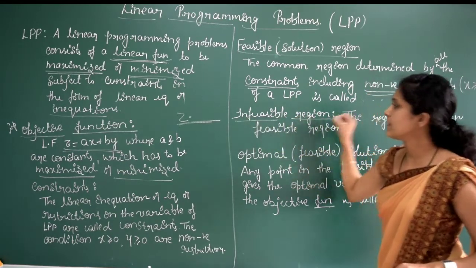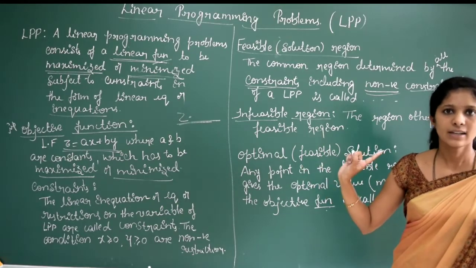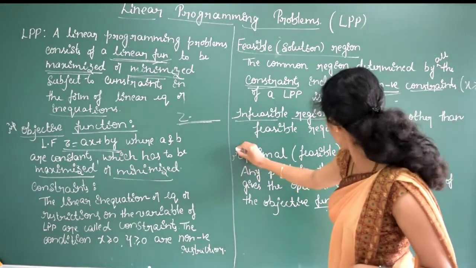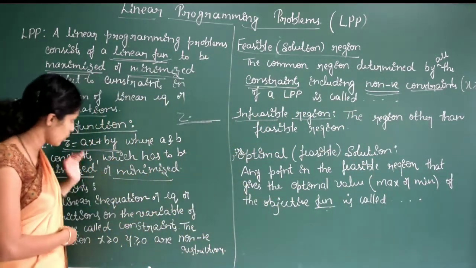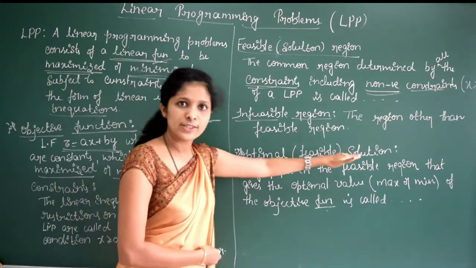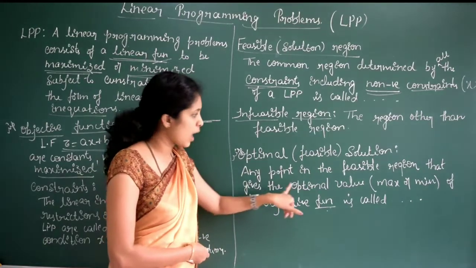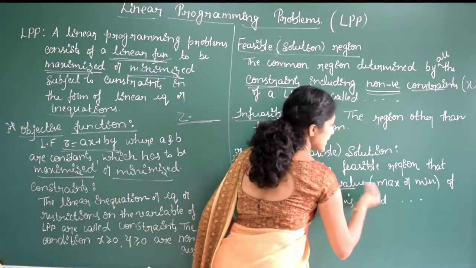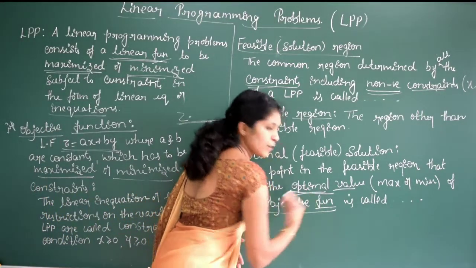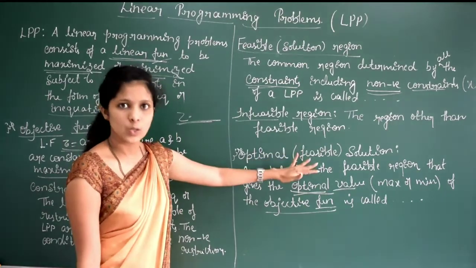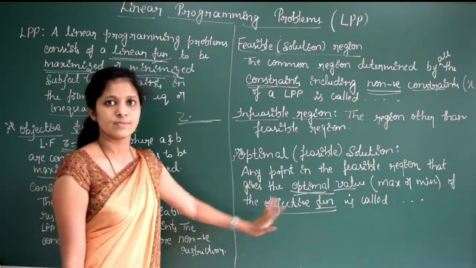Next is the infeasible region. The region other than the feasible region is called the infeasible region, and this is the optimal or feasible solution. These two are very important: the objective function and the optimal or feasible solution. Any point in the feasible region that gives the optimal value, meaning either the maximum value or the minimum value of the objective function, is called the optimal solution. While solving the problem you will understand this one. Just take down these definitions.